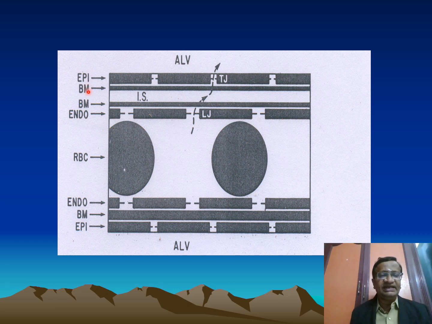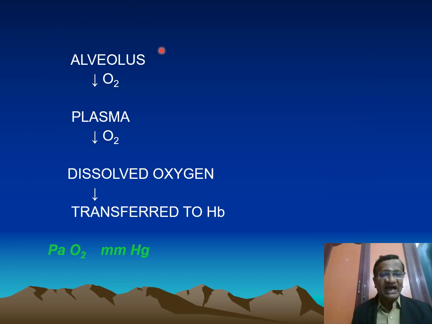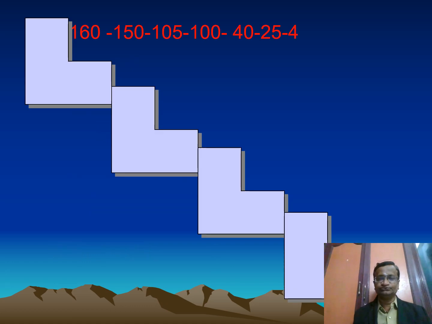This is the epithelium, basement membrane, endothelium, RBC, capillary, the alveolus, with tight junctions and loose junctions. The oxygen comes inside, from the alveolus into the plasma as dissolved oxygen. Then it gets transferred to the hemoglobin to become the PaO2.